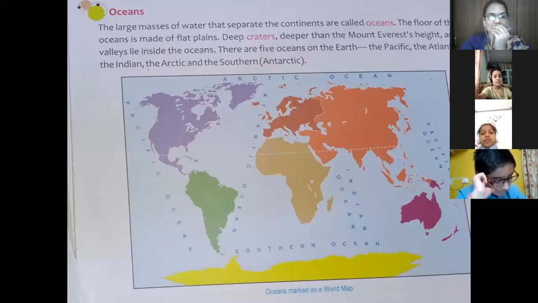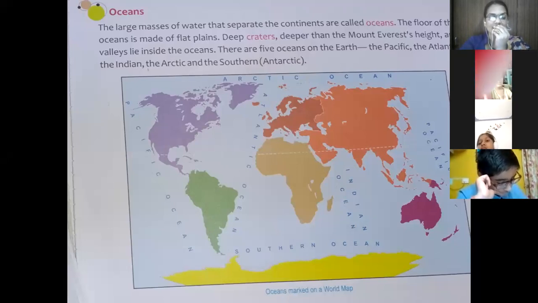The water bodies are bigger and smaller. The smaller water bodies are called seas and the larger water bodies are called oceans. Seas are surrounded by islands, by the land bodies. The Arabian Sea, Mediterranean Sea, and Red Sea are some examples of seas.